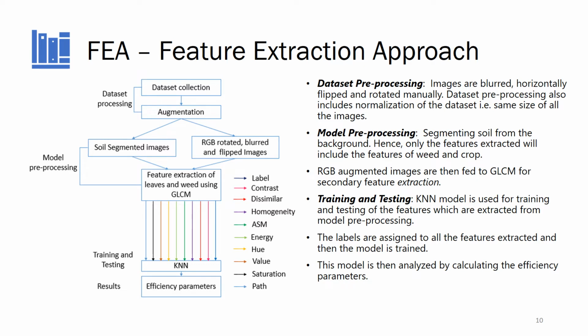In model pre-processing, segmenting the soil from the background is carried out, which is soil segmented images. Then RGB rotated, blurred and flipped images are used, and both the images are then fed to GLCM, which is gray level co-occurrence matrix, for secondary feature extraction. For training and testing, k nearest neighbor model is used, and other features are extracted in this. The labels are assigned to all the features extracted and then the model is trained. The model is then analyzed by calculating the efficiency parameters.